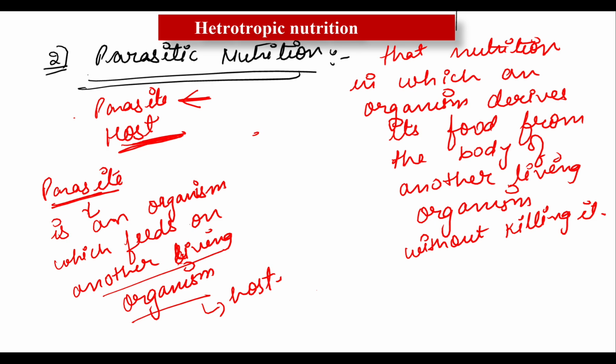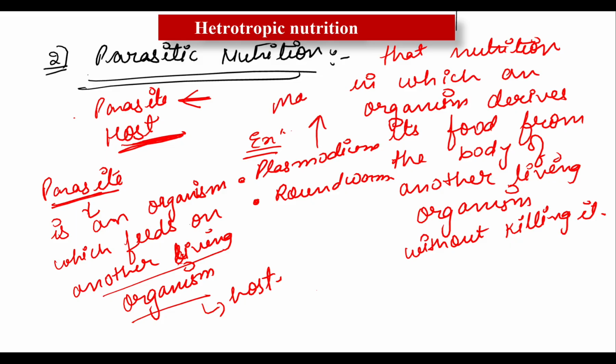So let me write down examples also. Plasmodium, and another organism, the roundworm. Did you hear about the roundworm? Roundworm causes disease in man, and plasmodium causes a very common disease, malaria. Roundworm causes disease in man, dogs and cattle, and is also a parasite. It lives inside the body of a man and other animals also, as well as several fungi and bacteria, and even plants like cuscuta.